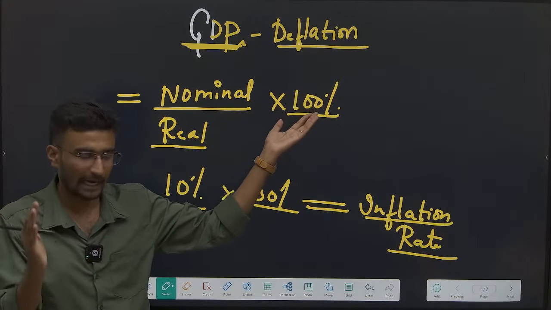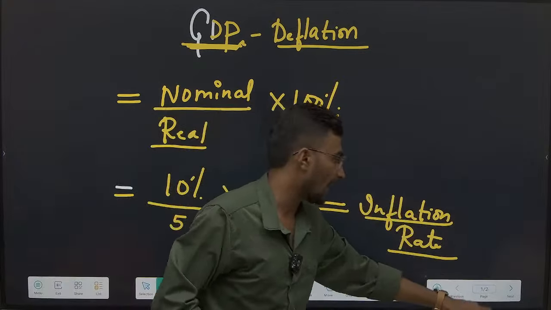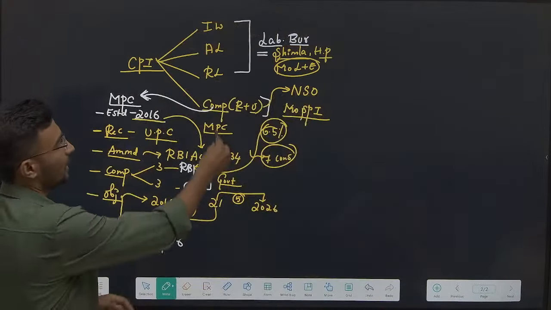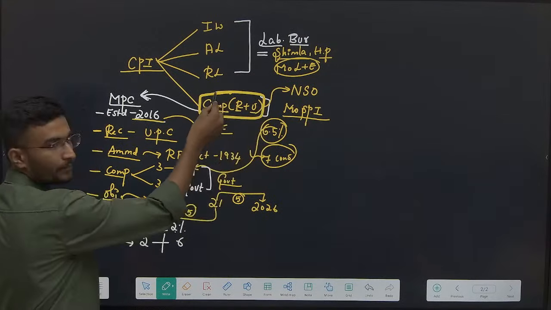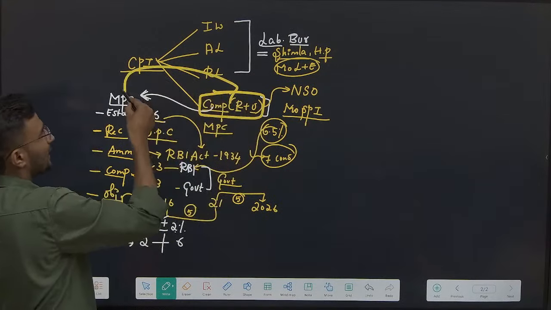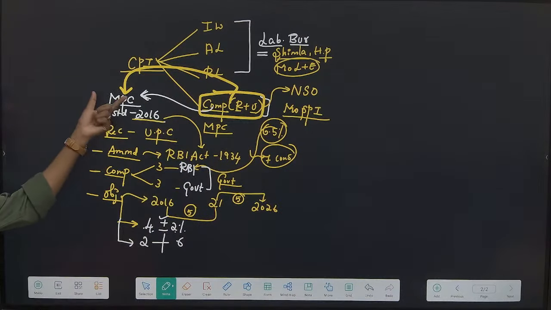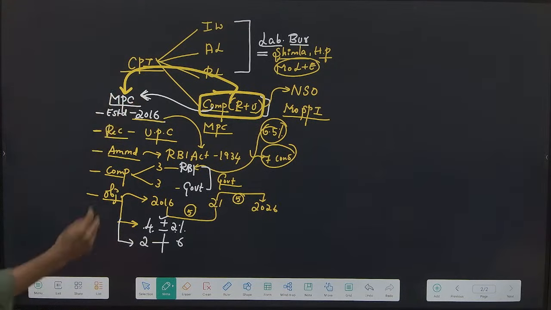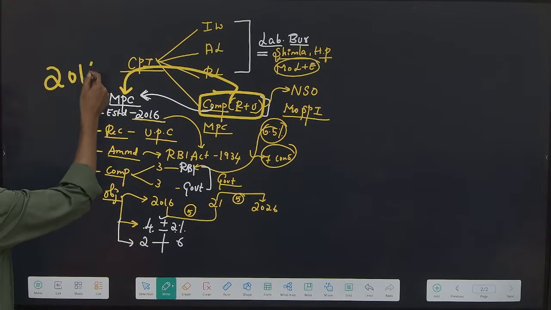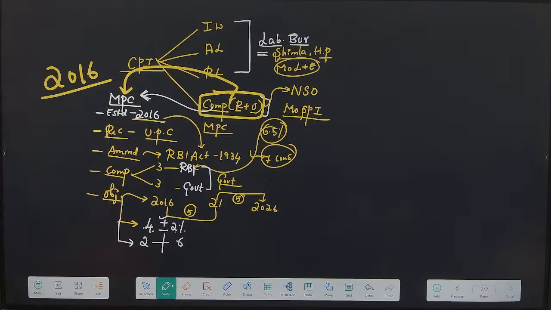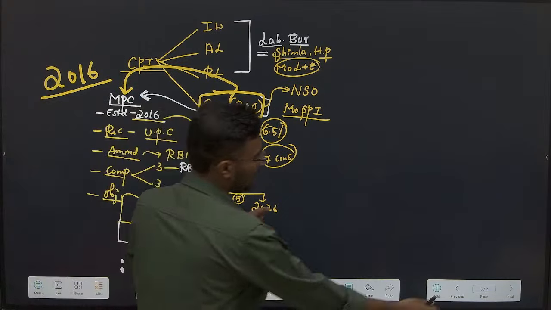CPI is more accurate, and among CPI the most accurate is CPI combined. That's the reason this MPC has been using it. A question was asked in UPSC 2016. Done? Clear?